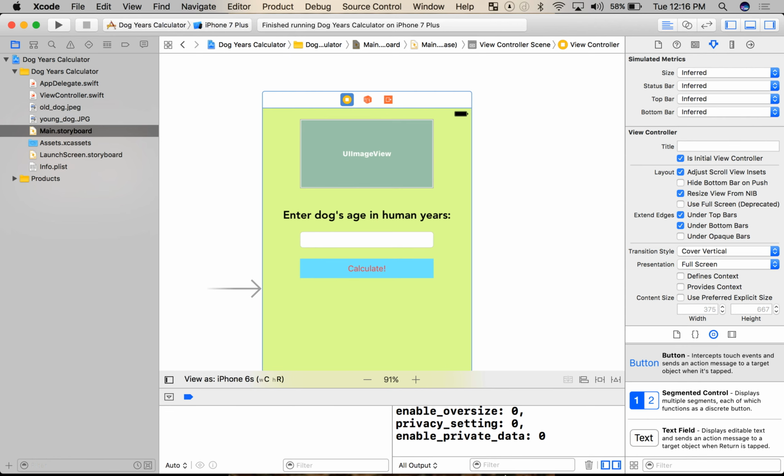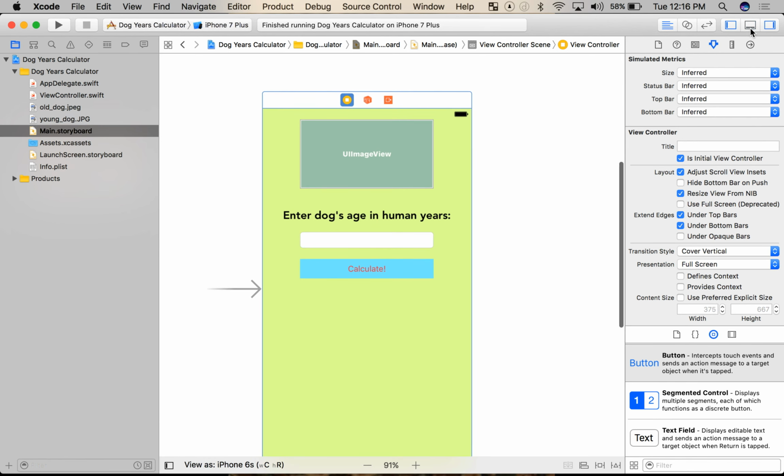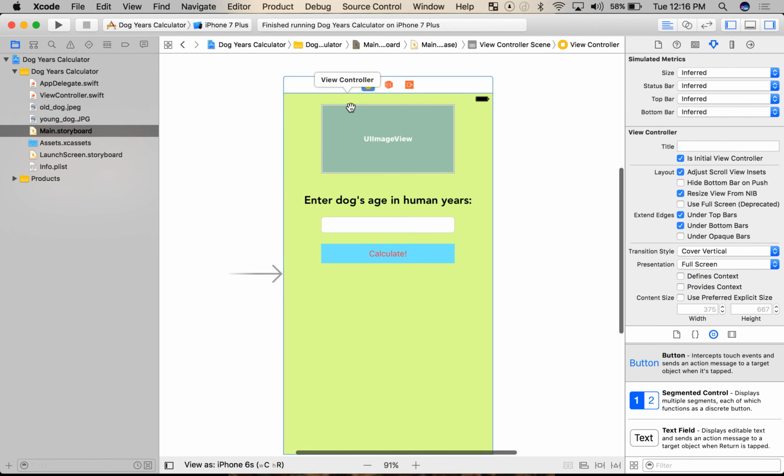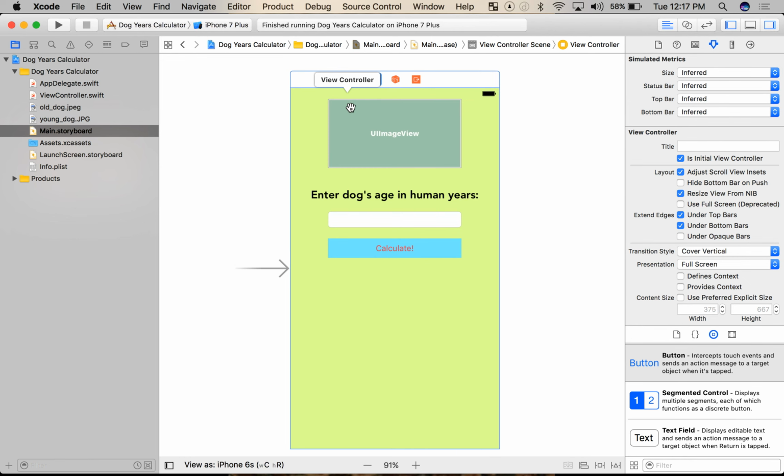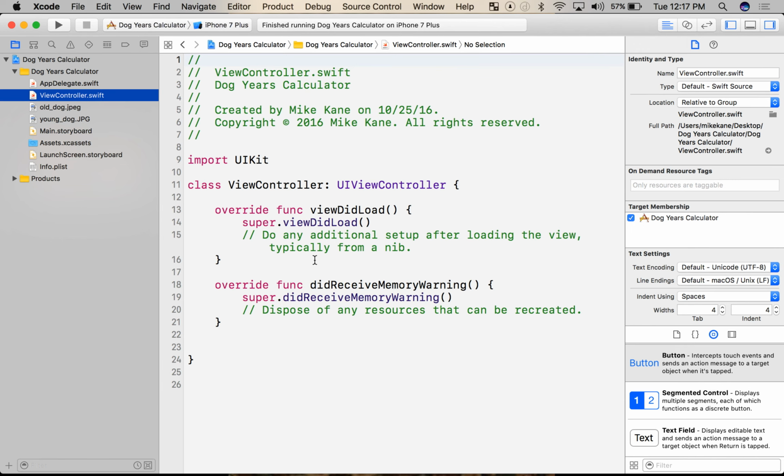Now I'm going to close my debugger pane, this guy down here, just for some extra space. And let's talk about where this code goes. So I have my interface builder, but that's only half of building an app. I've done the layout, but I have to do some programming here. I have to tell it what to do. Well, that's going to be in your viewcontroller.swift file. Now, in a massive app, you may have dozens of view controllers. All they do is control a screen, okay? And this is what they look like. We can see it's a class view controller, okay?